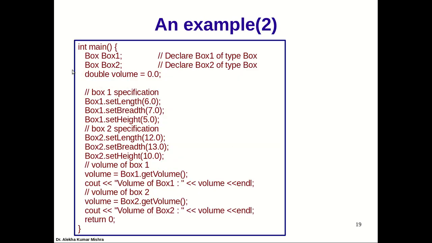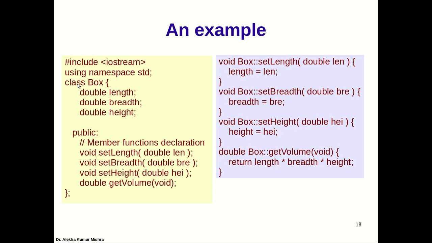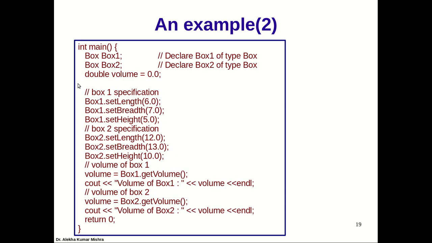Here is the main function which is using this definition of Box. We are creating 2 objects here, Box box1, Box box2. We are creating a variable volume to store the volume when we compute the volume of each box. Then box1.setLength, box1.setBreadth, setHeight. By calling these member functions, we are setting the length, breadth, and height of which object?